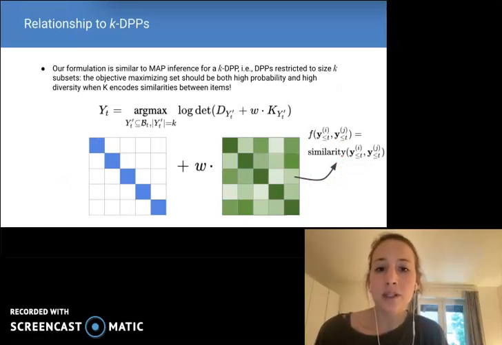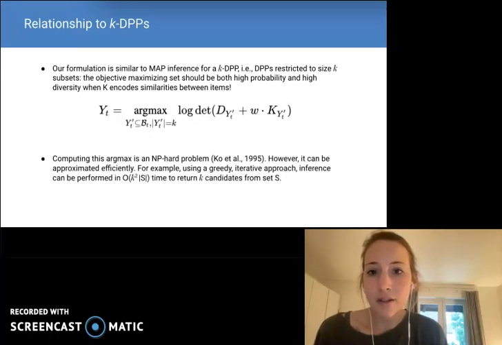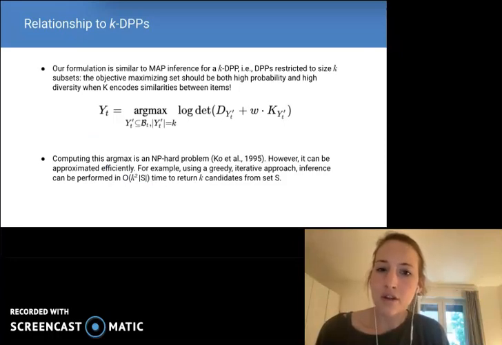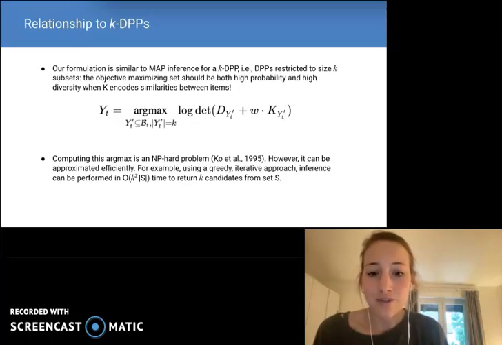Well, that's exactly what's being done in our determinantal reformulation of beam search, which under our conditions is equivalent to MAP inference for a k-DPP. That is, a DPP restricted to size K subsets. So, under our reformulation, the objective maximizing set should be both high probability and high diversity when K encodes similarities between items. One notable caveat, though, is that computing this argmax is an NP-hard problem. However, it can be approximated efficiently, for example, using a greedy iterative approach. Since beam search is already a heuristic, this doesn't really change the fact that we didn't have theoretical guarantees in the first place.